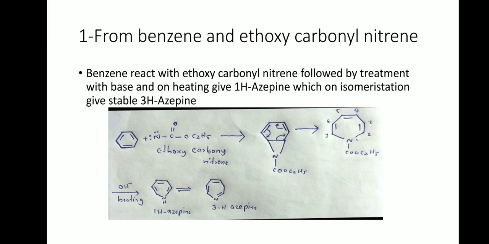Now the synthesis. Azepine can be synthesized in various ways. The first one is from benzene and ethoxycarbonyl nitrene. Benzene reacts with ethoxycarbonyl nitrene to give N-ethoxycarbonyl 1 hydrogen azepine. Further, on treatment with a base followed by heating it gives 1 hydrogen azepine, which on isomerization gives the more stable 3 hydrogen azepine.